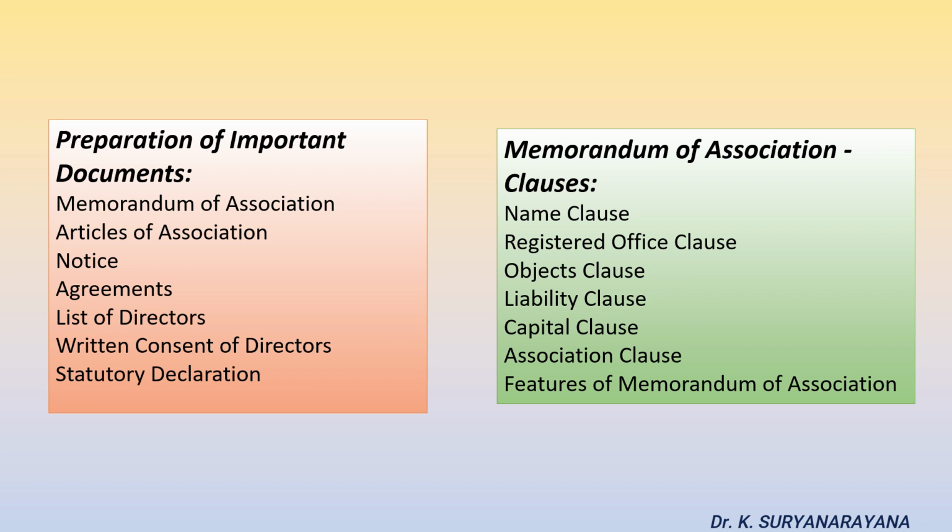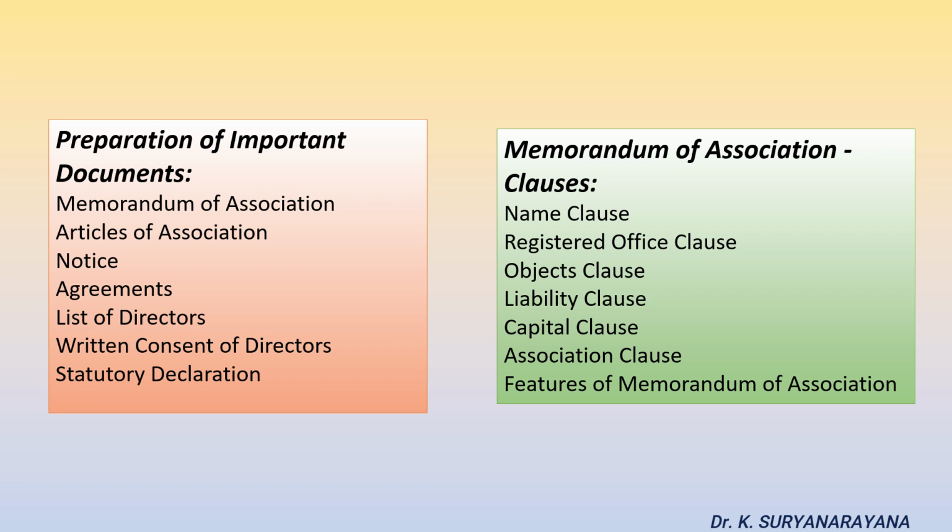Name clause. A company being a legal person must have a name to establish its identity. A company shall not be registered by a name which in the opinion of the central government is undesirable and in particular which is identical with or which resembles the name of an existing company.